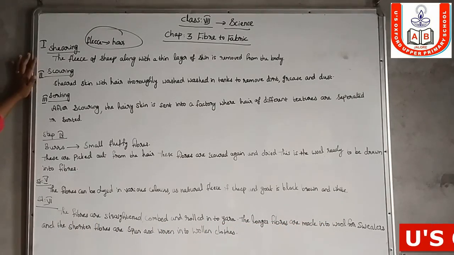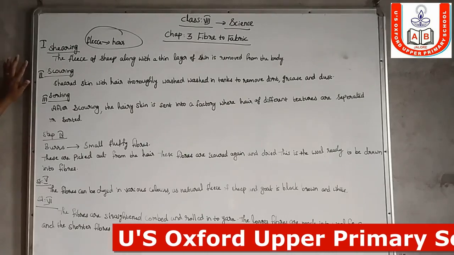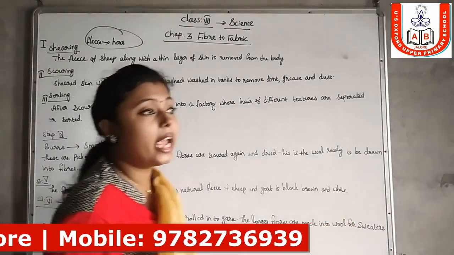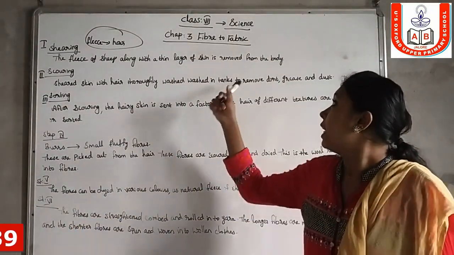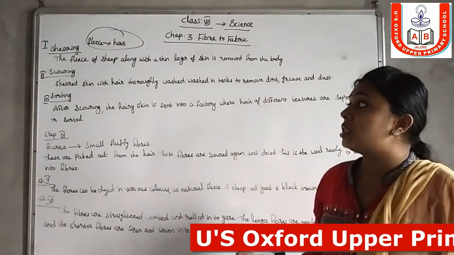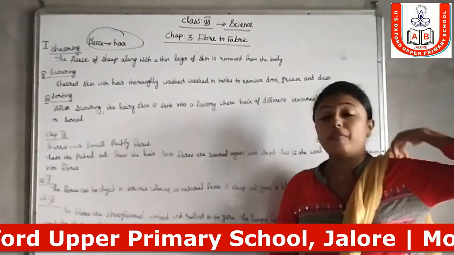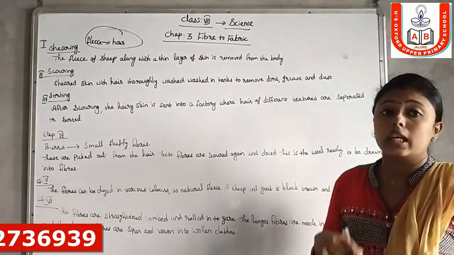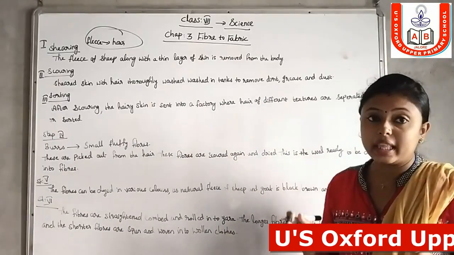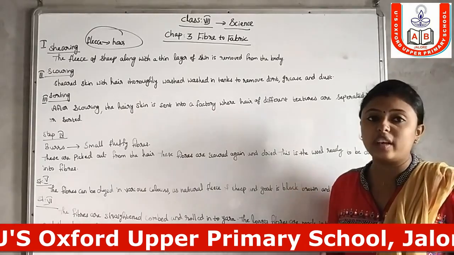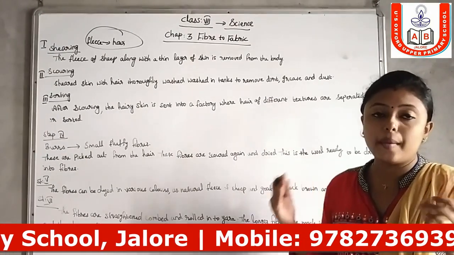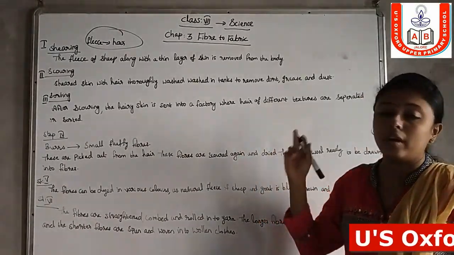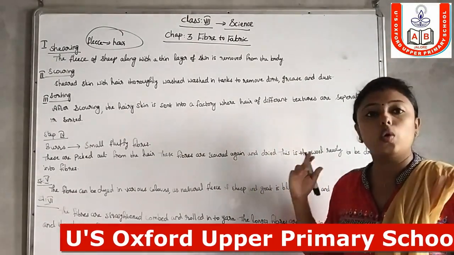This is the main step. First one, shearing. The fleece of sheep along with a thin layer of skin is removed from the body. This process is called shearing. The fleece means hair. That is the first step of the processing of fiber to wool.